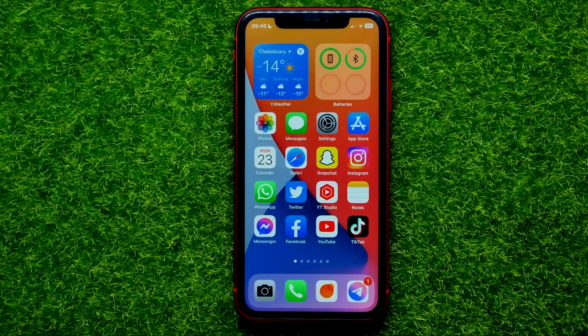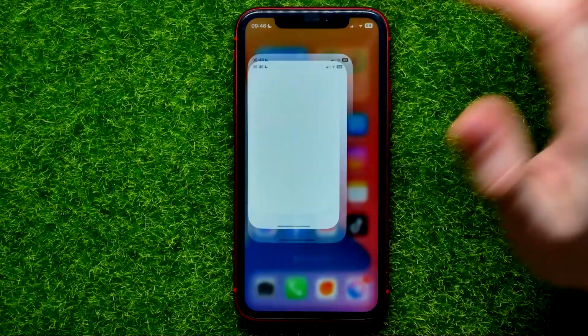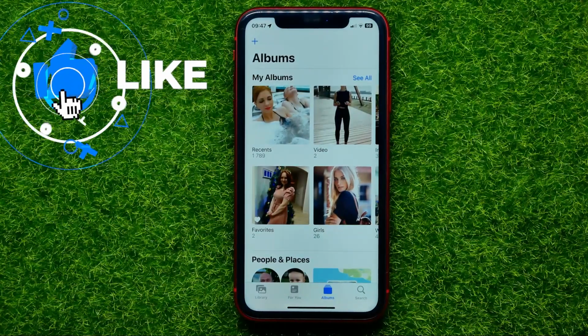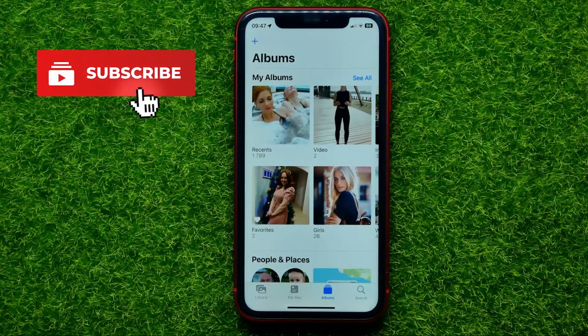So let's begin, and first open up Photos app. There are two different ways how you can add photos to an album, and I'll show you both.